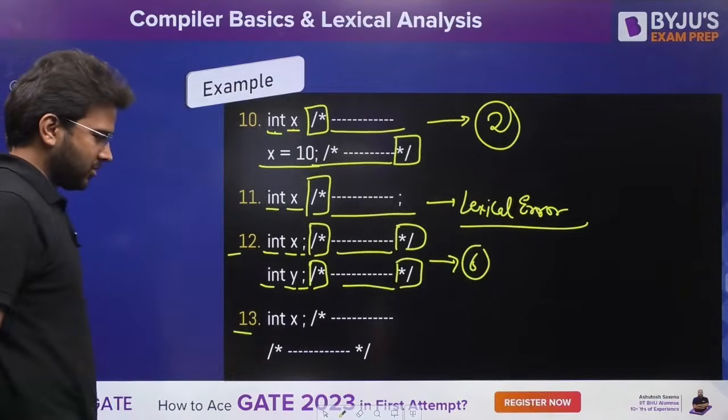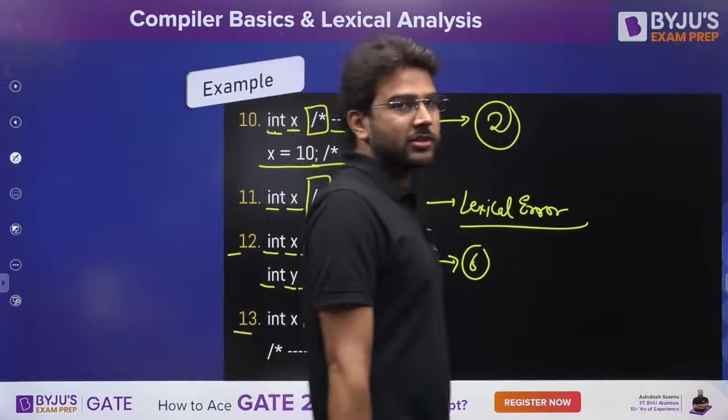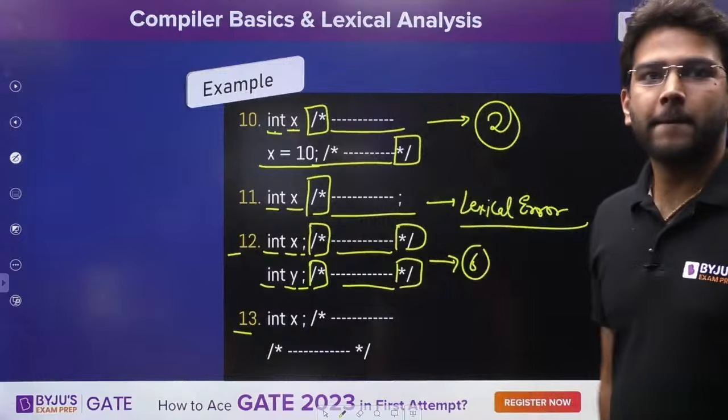What about the last one? How many tokens? What about the last one? It is simple.